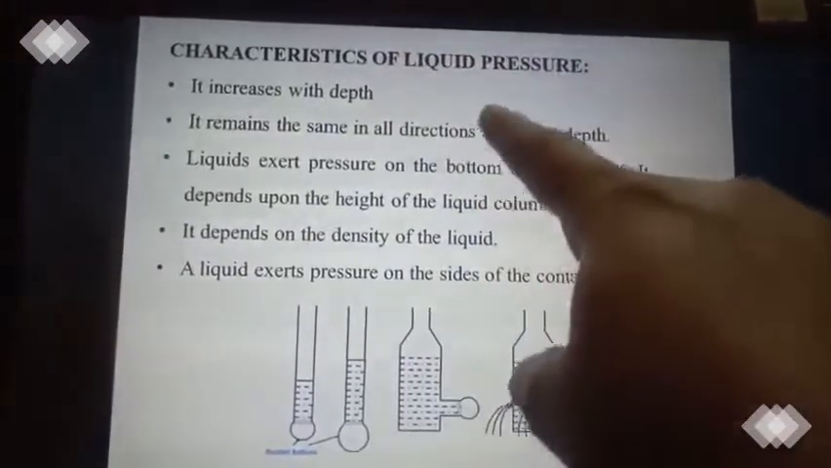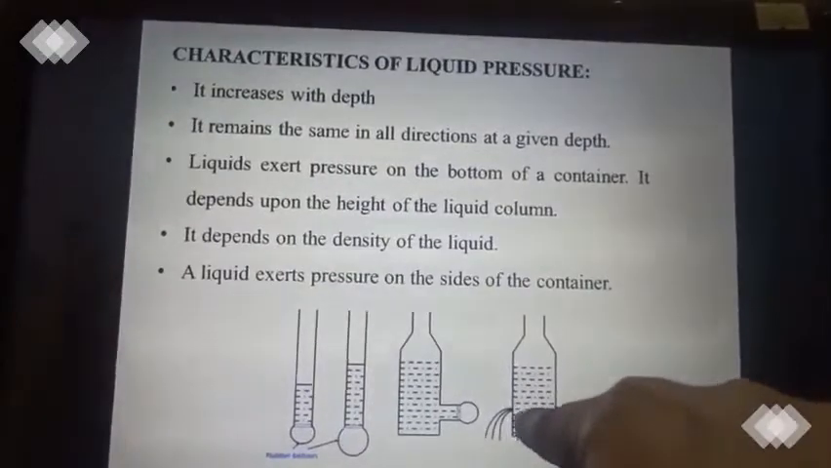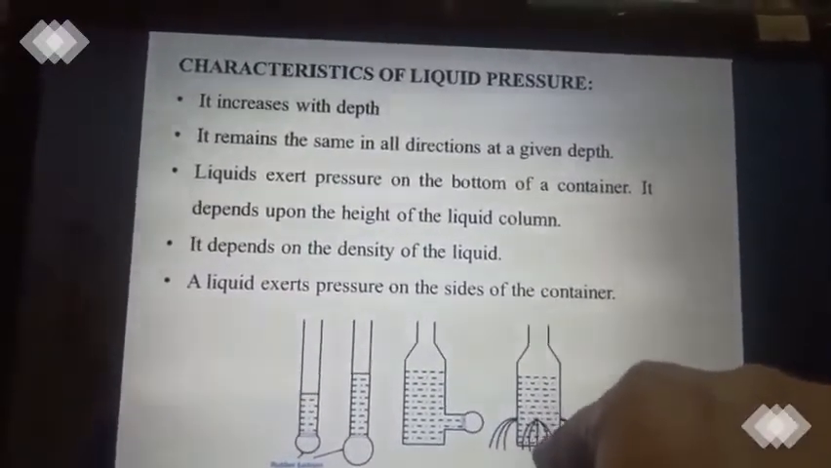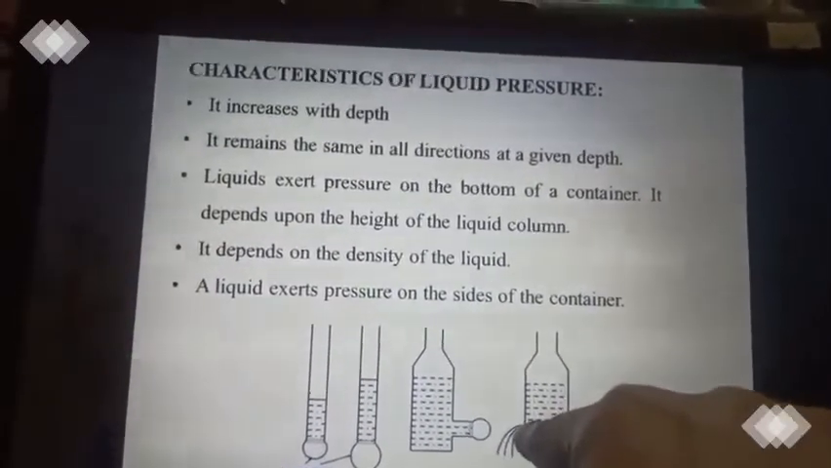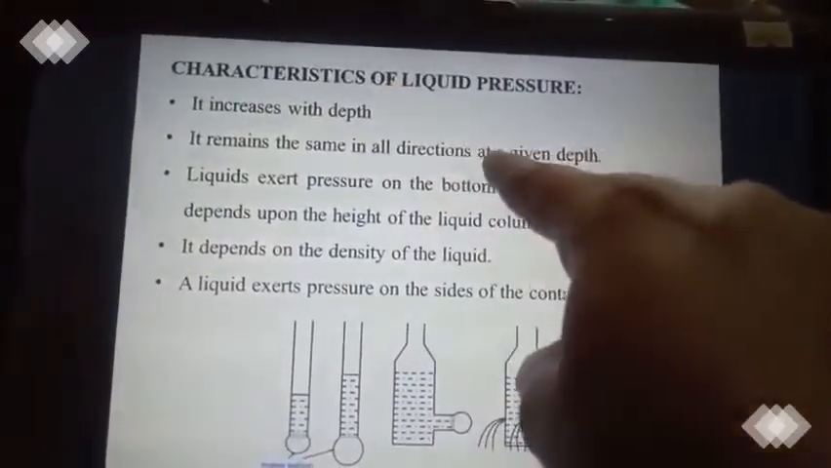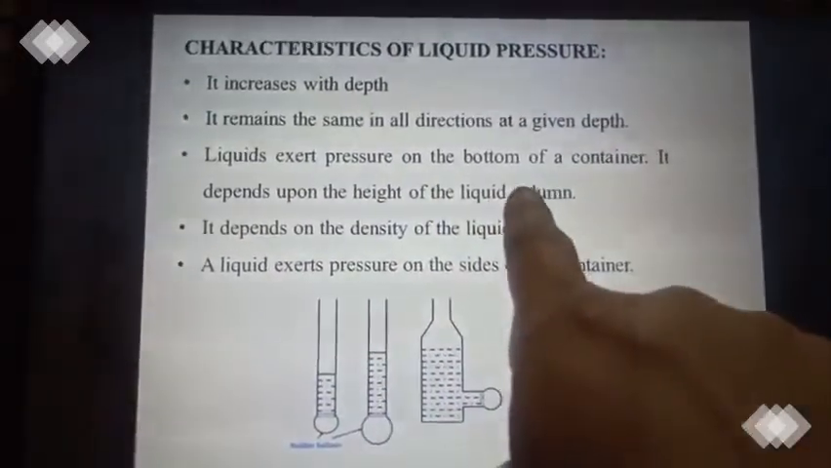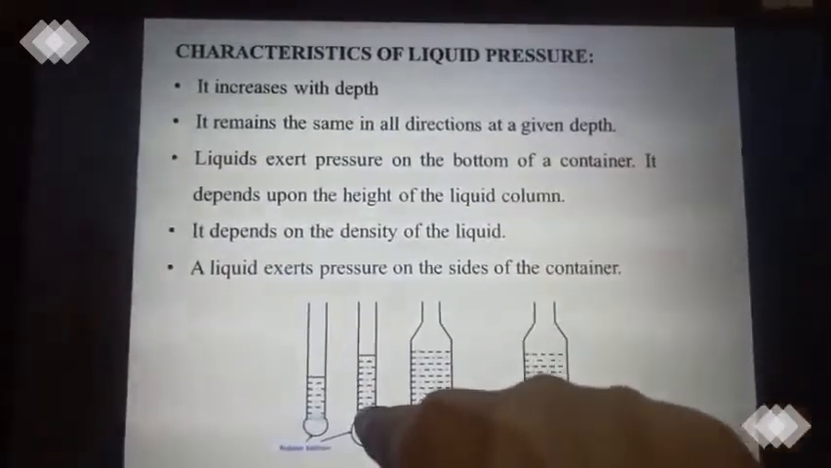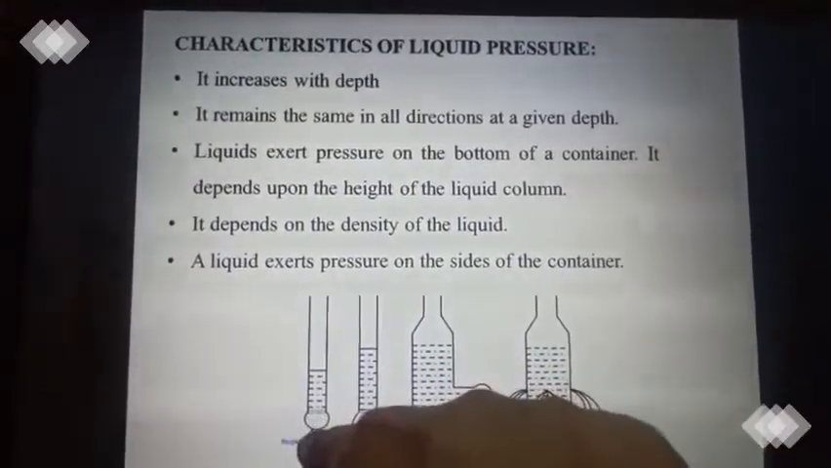It remains the same in all directions at a given depth. So at a given depth, wherever you make a hole in the bottle, the pressure of the water coming out remains the same in all directions, because the holes are made at the same depth. Liquid pressure on the bottom of the container depends on the height of the liquid column. When the height of the water is more, the pressure will be more. When the height is less, the pressure will be less.